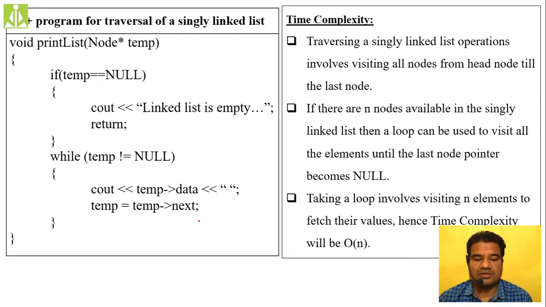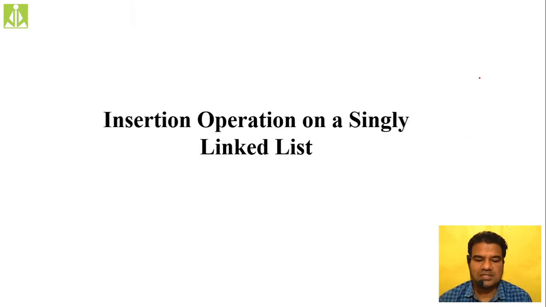Okay, so with three nodes we have seen this print list. I told you this is one of the important functions, because basically this print list will perform the traversal. It will visit all the nodes inside your singly linked list and print the respective values of those nodes. So the time complexity of the traversal function is also one of the important things. And what is time complexity, I'm not going to repeat, because we have a thorough idea of what is time complexity, why we are calculating time complexity, and what is the advantage of having the time complexity function.